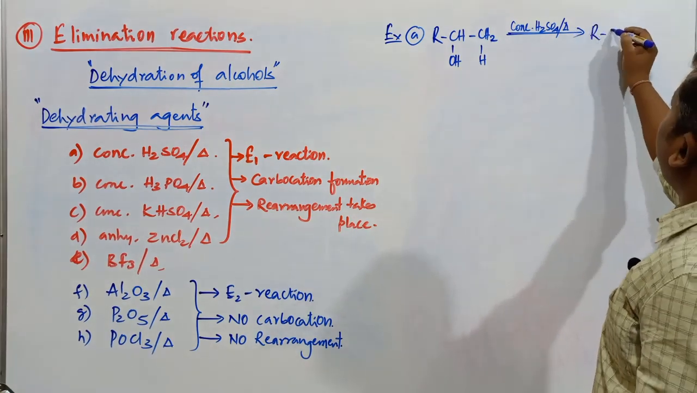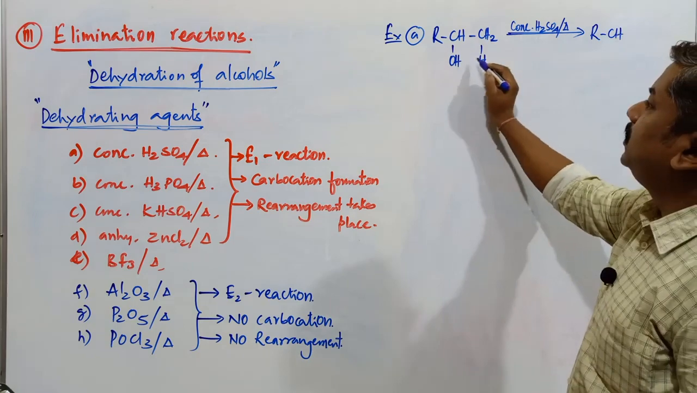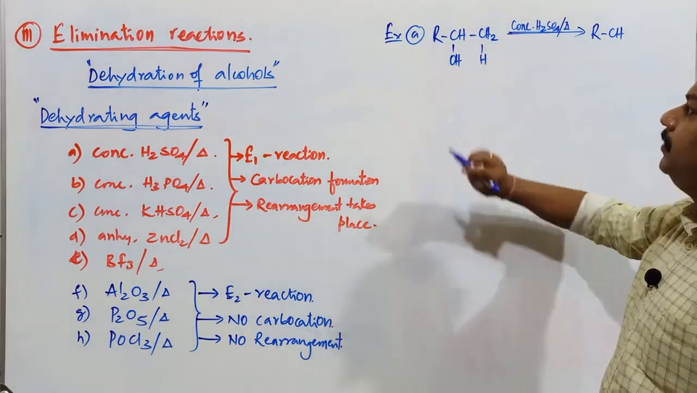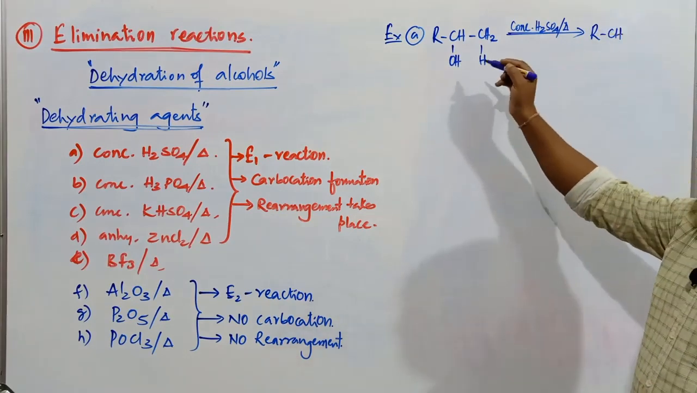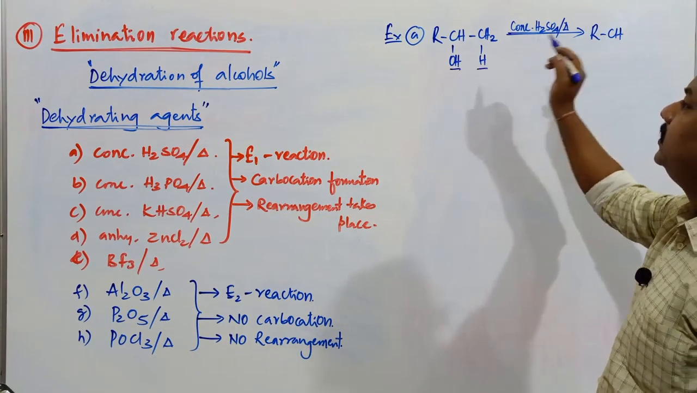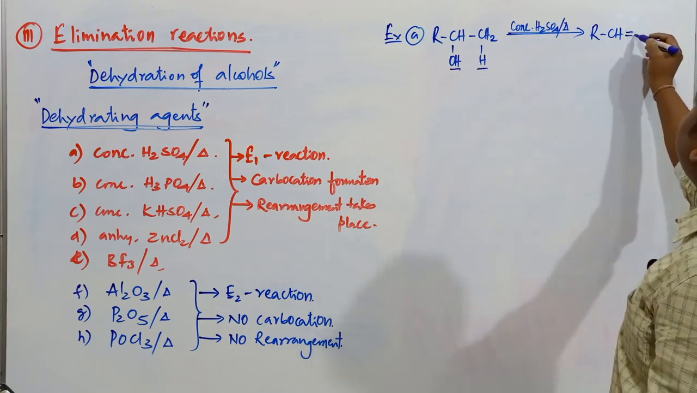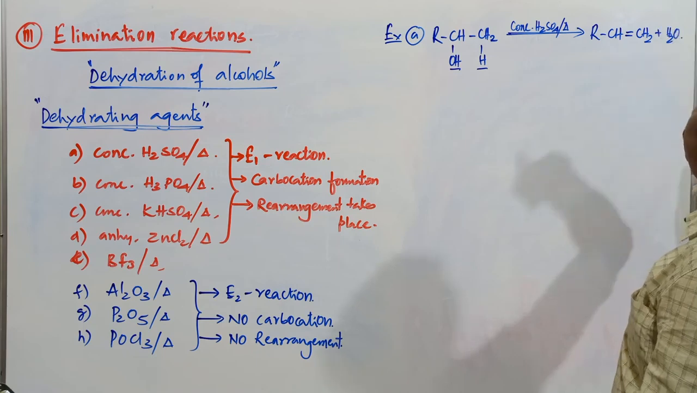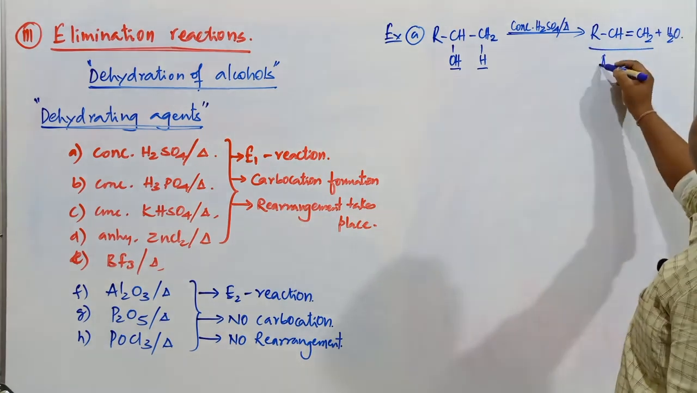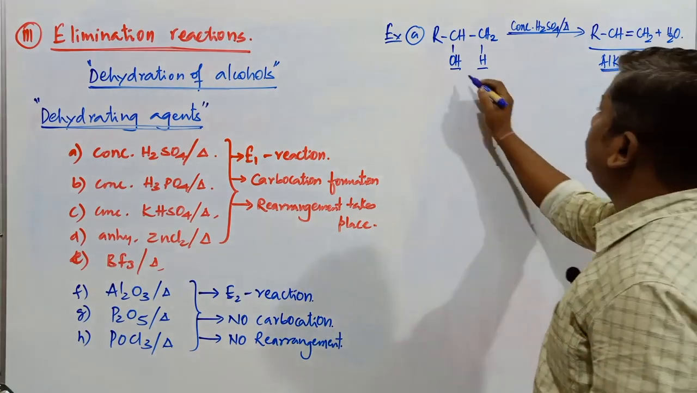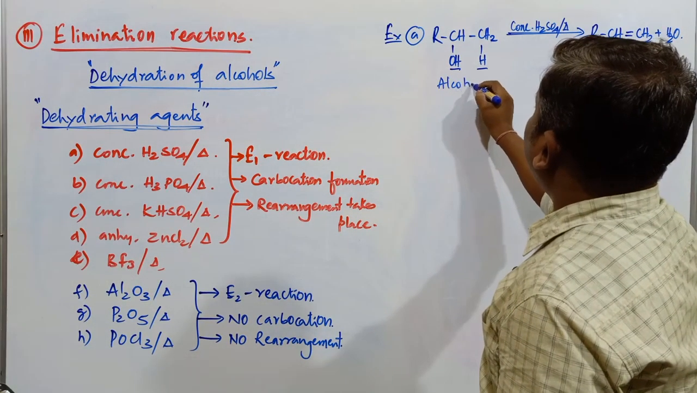In the compound obtained here, H and OH are going to be removed. Actually, H and OH are not removed by combining with each other. If you see the mechanism, you will come to know about the elimination of this OH group and this H group. After elimination of these two groups, we get RCH=CH2 plus an H2O molecule. The major product obtained in the dehydration of alcohol is an alkene compound.